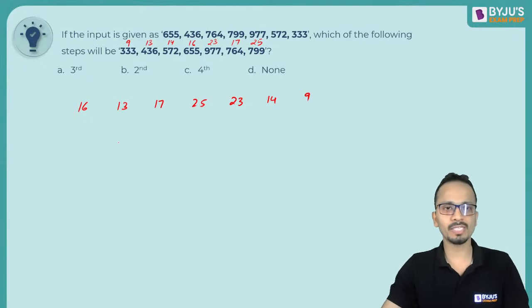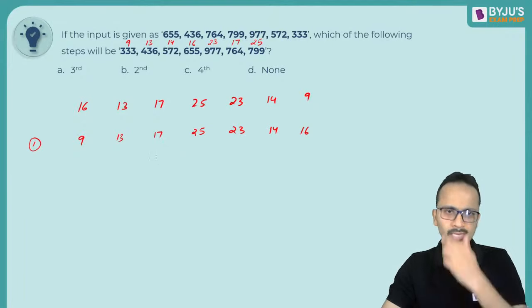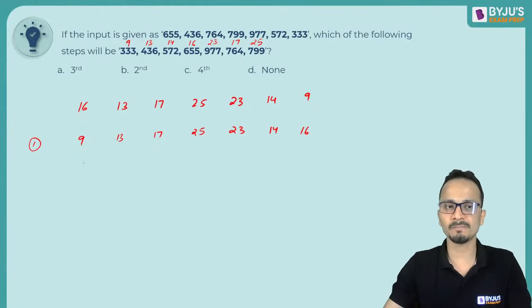So let's start with this. Step number 1, 9 will come in front and 16 will go at the end. So 9 and 16, the other numbers will remain same. Okay, now comparing, no, we haven't achieved the result. So 9 is placed. Next higher number is 13, it is automatically placed.